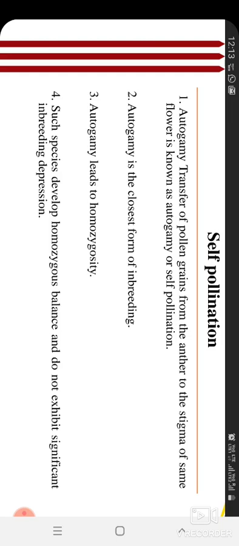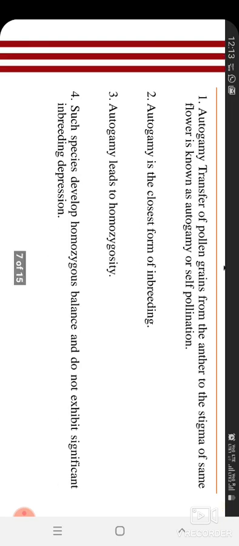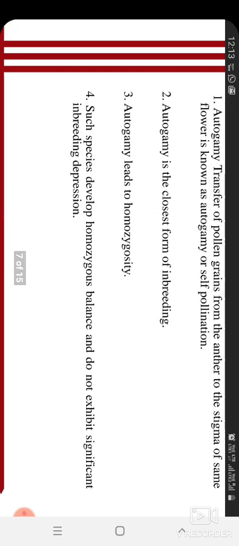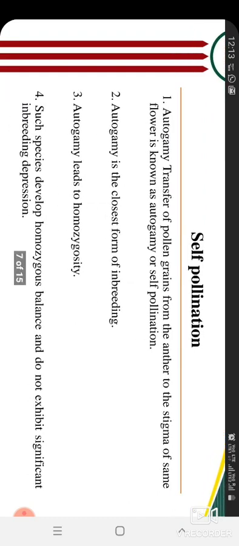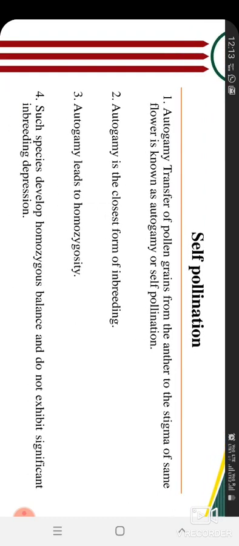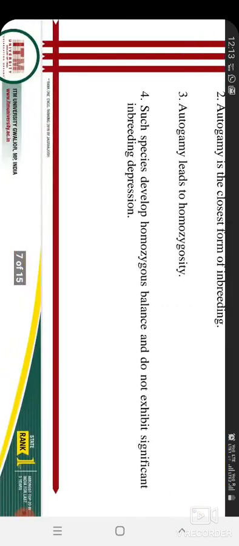We pollinate the same flower, and that's why it leads to homozygosity. Such species develop a homozygous balance. That's why self-pollinated crops are homozygous and do not exhibit significant inbreeding depression. So these are some symptoms of self-pollinated crops.